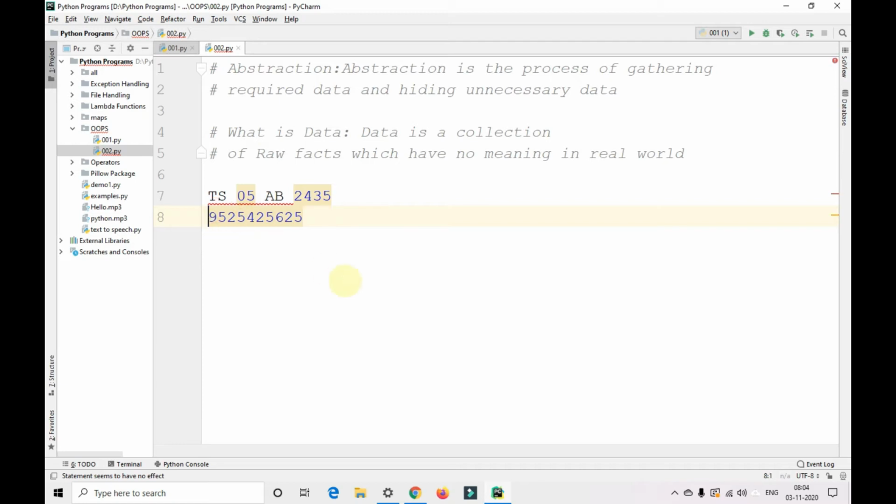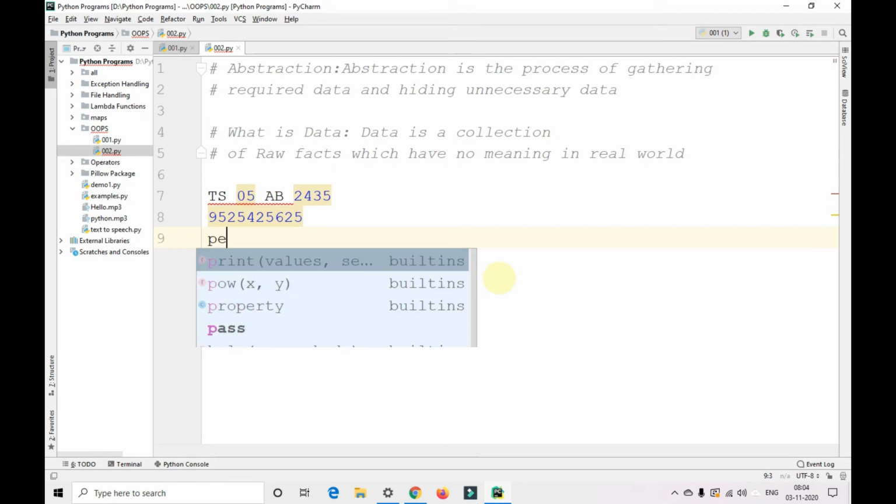Okay, guys. So similarly, we need to give that particular data a particular meaning. Only then will we be able to understand what that number or that data is about.